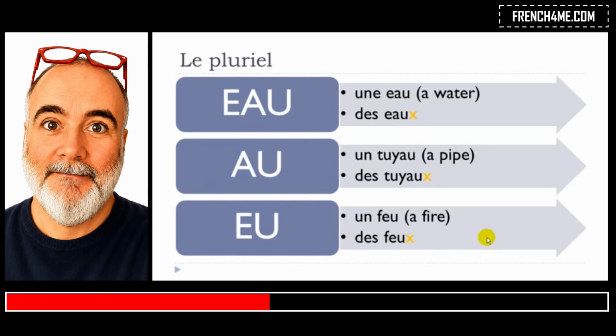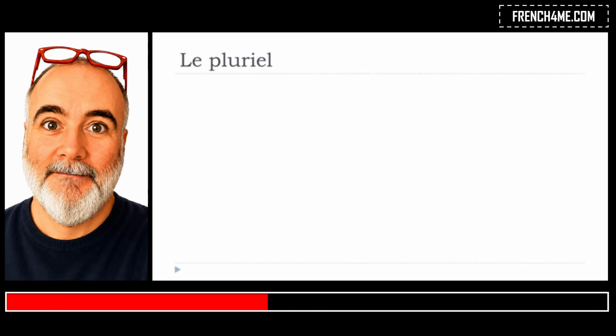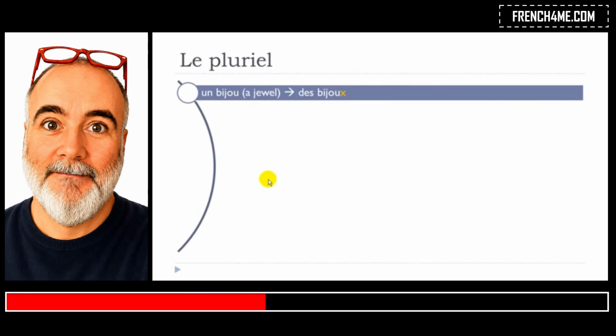Okay, there is another group of words. Normally the words ending with ou, where the sound is ou, behave like the others, so you just need to put s at the end. But of course, as usual in French, we've got a few exceptions.